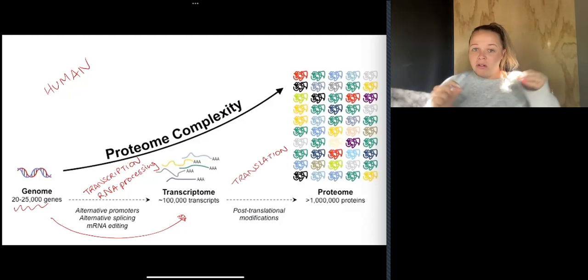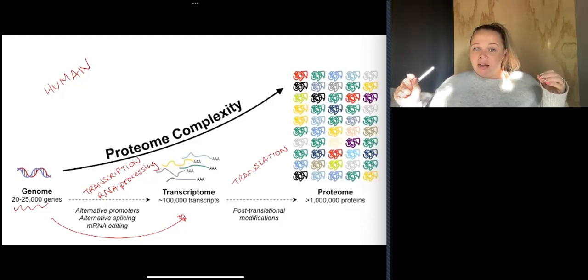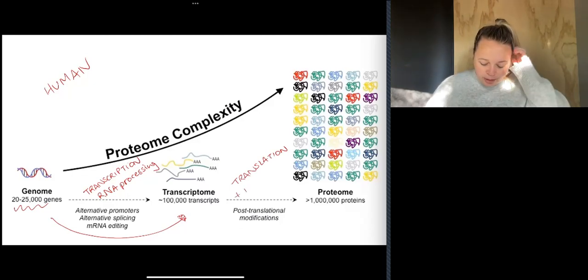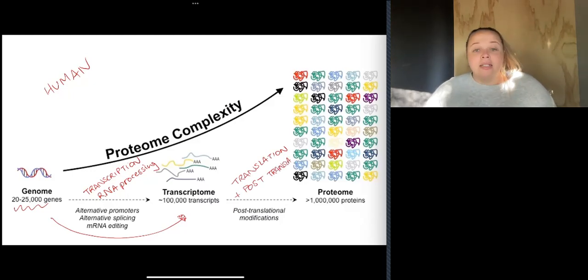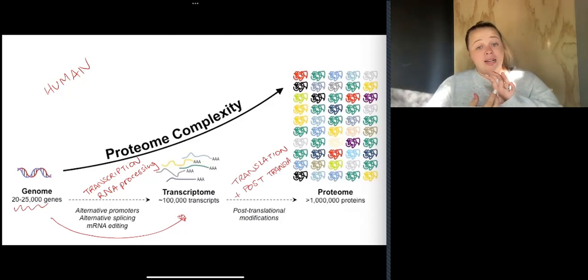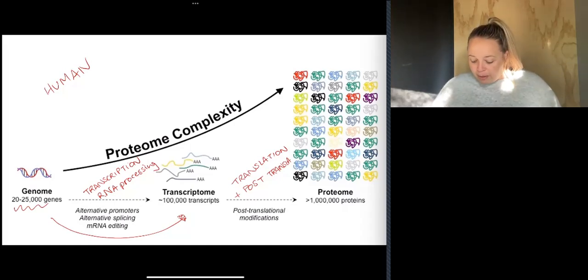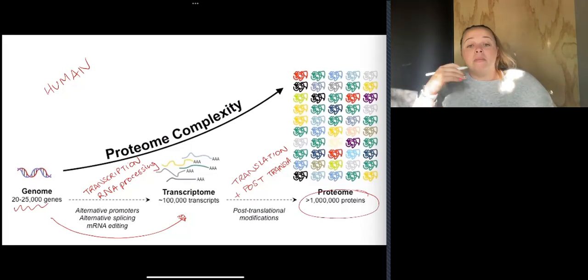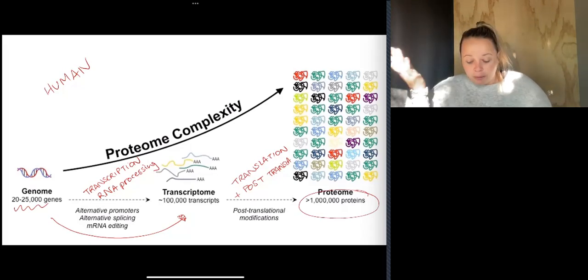So now your sequence of amino acids that's been created, so this is translation and post-translation, they can fold into different alpha helices or alpha helices in different places, beta pleated sheets in different places. Then depending on how the 3D structure forms in its tertiary structure, all of this ends up with about over 1 million different types of proteins.